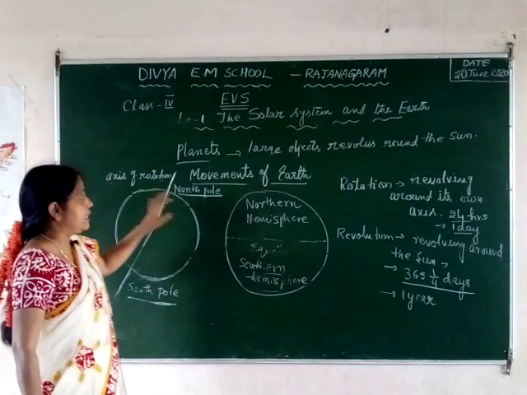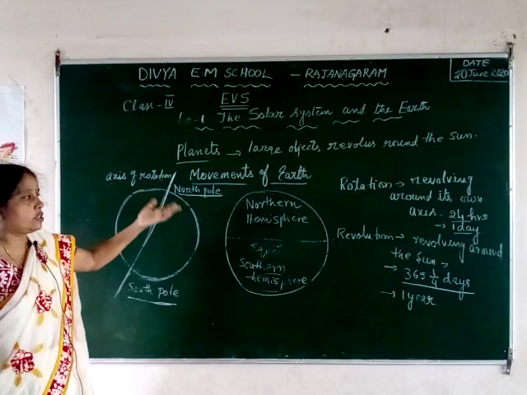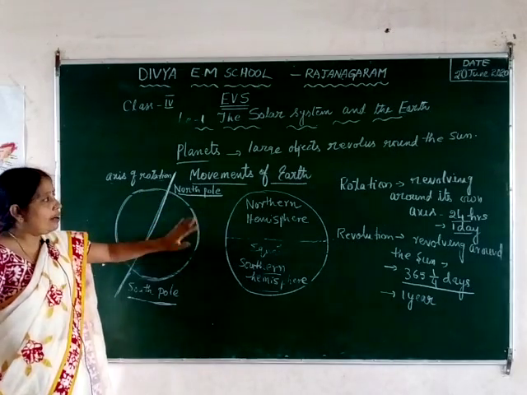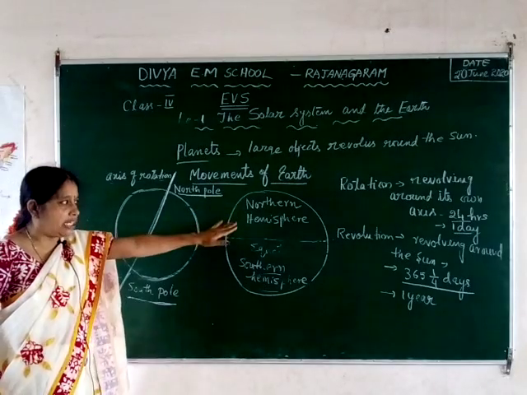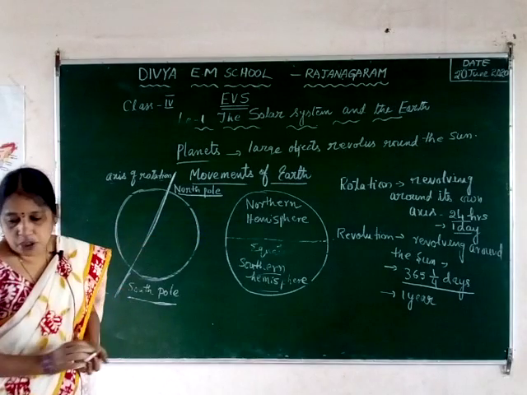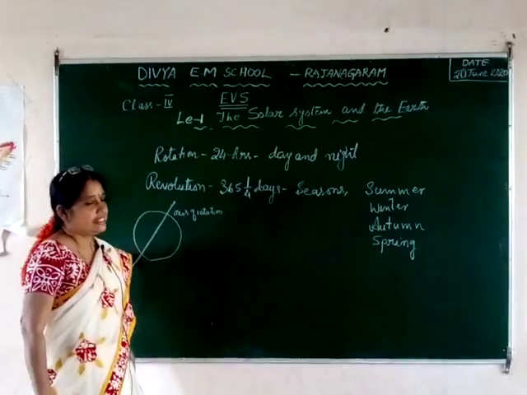I hope that you have understood the movements of the earth, what is rotation of the earth and what is the revolution of the earth. Now let us see what is the importance of rotation, what will happen due to the rotation of the earth and what will happen due to the revolution of the earth.